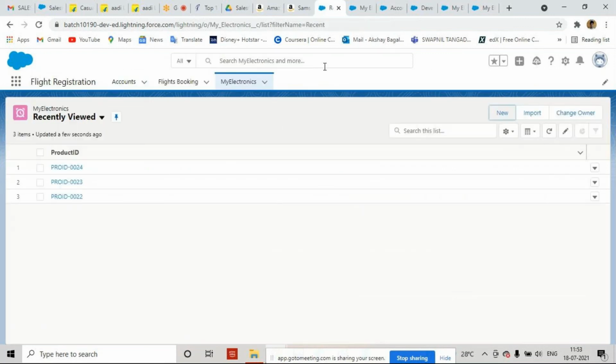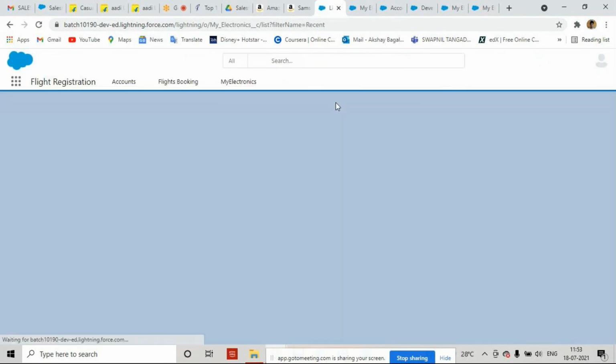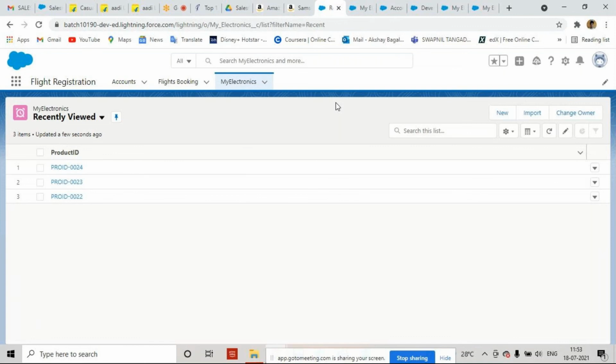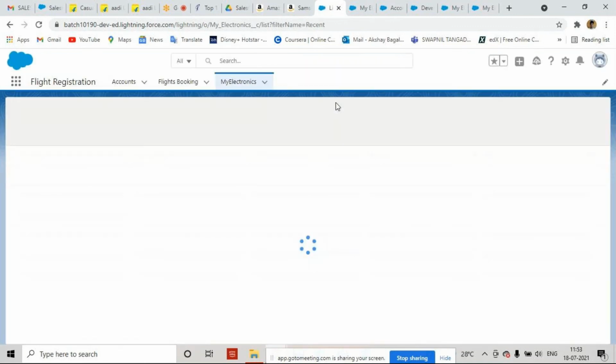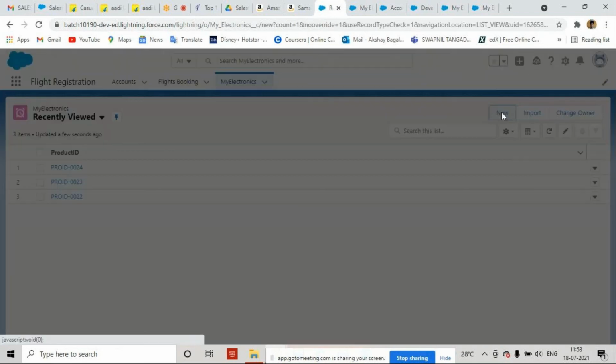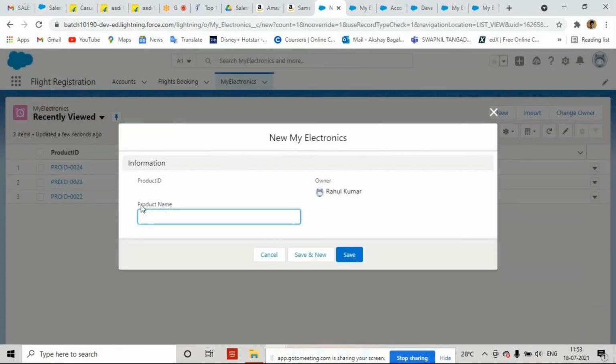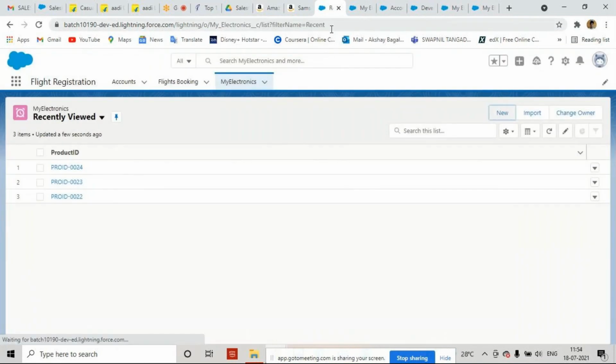Right. Now again I'm going to refresh the page. Whenever we make changes or develop functionality, every time we have to refresh the page 2-3 times so that whatever development you have done is reflected in the UI. See, it is not reflected yet. Sometimes it takes time.